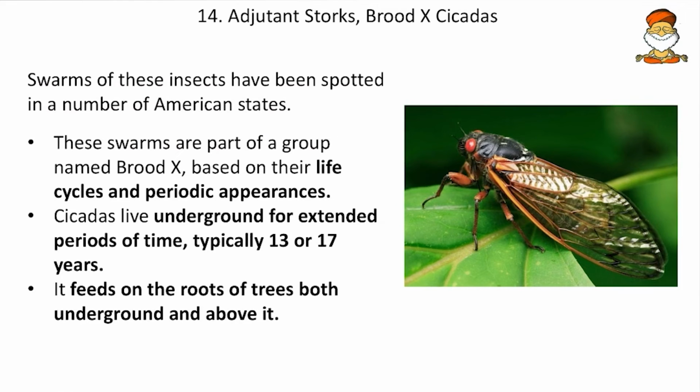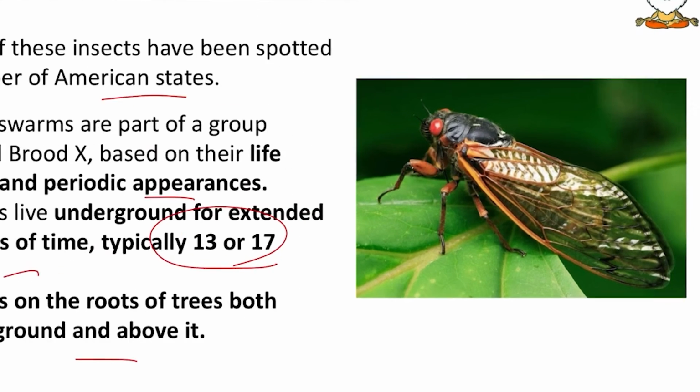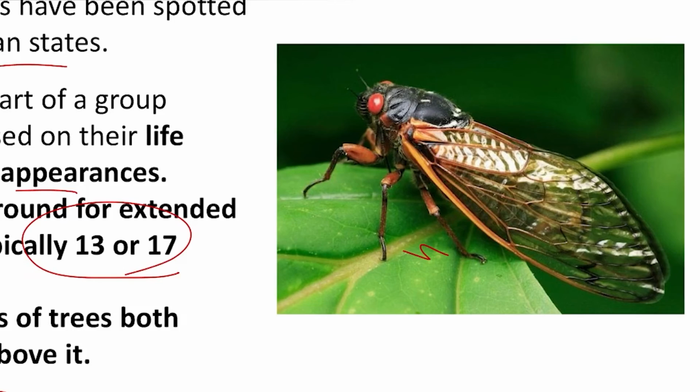Then the Brood X cicadas. Here the swarms of these Brood X cicada insects have been spotted in a number of American states. These swarms are part of a group named Brood X, based on their life cycles and periodic appearances. Cicadas live underground for an extended period, typically 13 to 17 years, and feed on the roots of trees both underground and above it. So this is how a Brood X cicada looks.